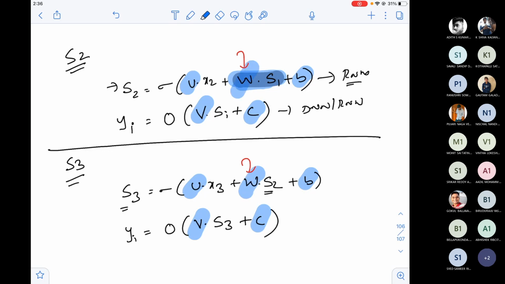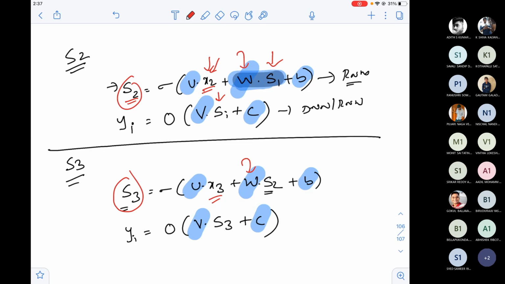Now what is changing? The inputs and the states, because when the input changes, your state also changes. Here you have the X2 input, here I have the X3 input, so S2 and S3 will change because of the inputs. But the rest of the weights will be shared. So reusability obviously exists with these equations.